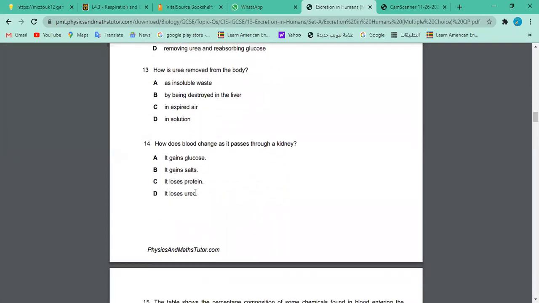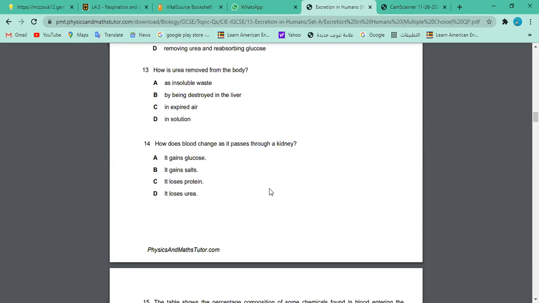How does blood changes? It passes through the kidney. So may I try? Nabil, you want to try? Yes, sir. Okay. Me. So now 14. How? you have to think. Nabil, also explain it, please. Okay, the answer. Read all the options and then say this is the answer, and the other are not correct because of some reason. Okay, then you have to explain a little, please. Okay, so I will. Okay, go ahead, Nabil.